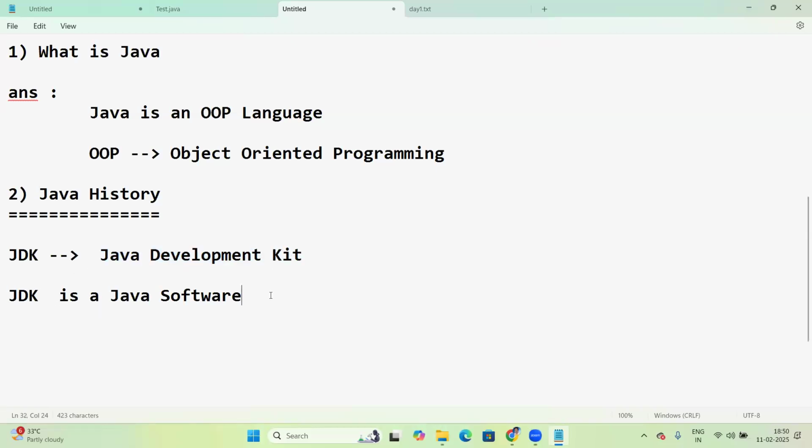JDK is a Java software. JDK 1.0 was the first version.